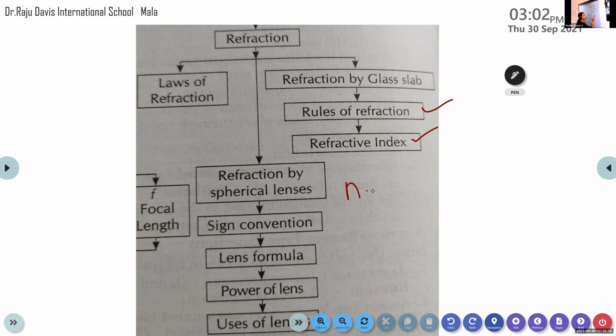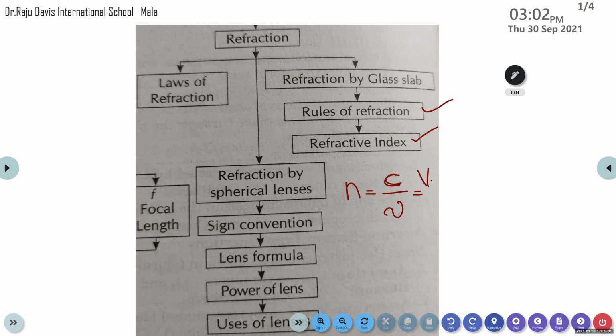And what is the equation? The general equation for n is n is equal to c by v. Actually, this v is not v, it is mu. It's a Greek letter. Okay. And what does c indicate?